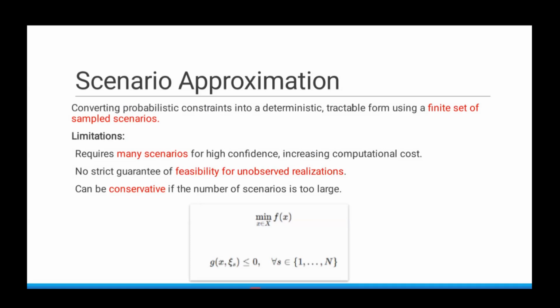Here the optimization problem is minimization, minimize f of x, where x is our decision variables, subject to an inequality constraint. Now the inequality constraint is a function of the state x and the uncertain variable psi. Psi s is nothing but different scenarios where s varies from 1 to n. If we consider n different scenarios, we will have psi 1 to psi n. So the number of constraints increases as we consider more and more scenarios. But this method is very popular. Scenario-based approximation is very popular among chance constraint optimization.